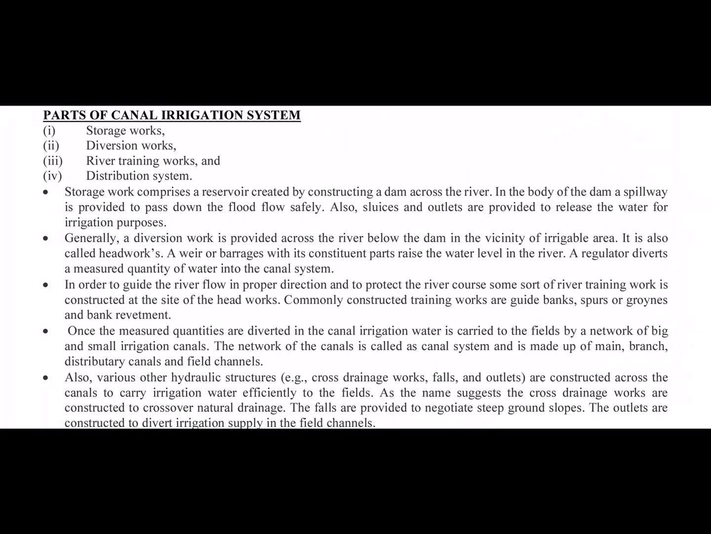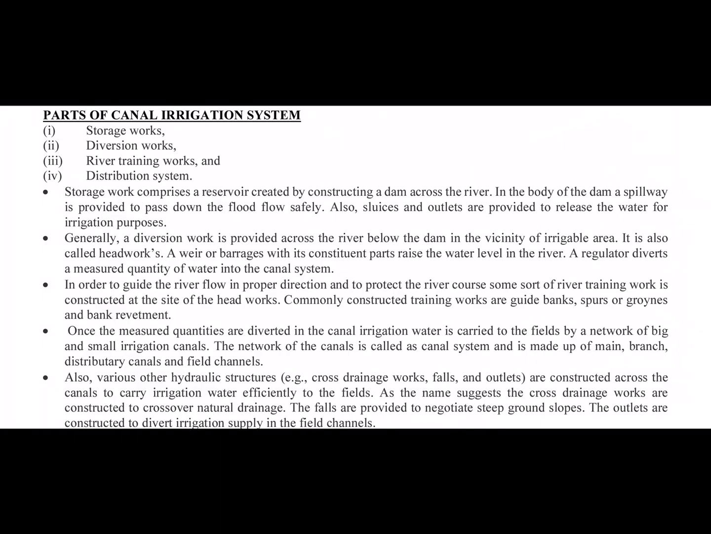Next, once the measured quantity is diverted into the canal, irrigation water is carried to the field by the network of big and small irrigation canals. The network of canals is called the canal system and is made up of main, branch, distributary and field channels. The various hydraulic structures, cross drainage works, falls and outlets are constructed across the canal to carry irrigation water efficiently to the field, from the main canal to the water course.